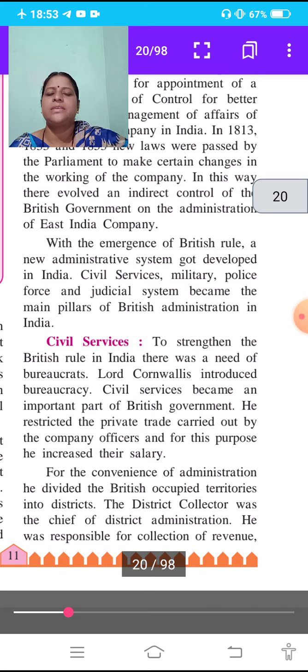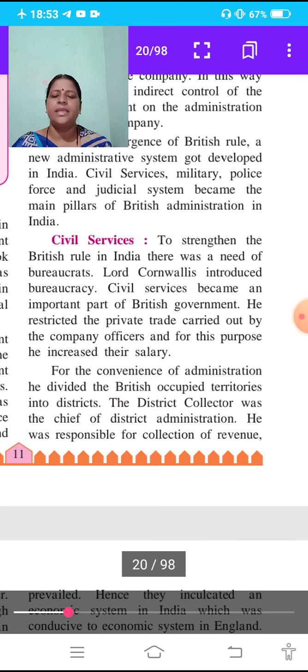The next point is civil service. To strengthen the British rule in India, there was a need for bureaucrats. Lord Cornwallis introduced bureaucracy in India, and civil services became an important part of the British government.